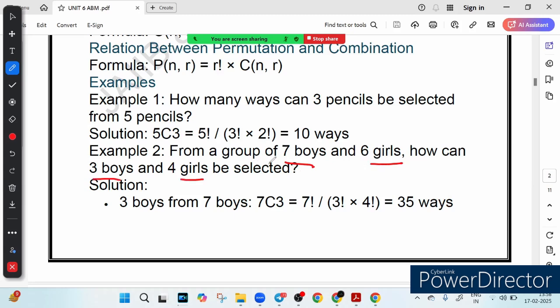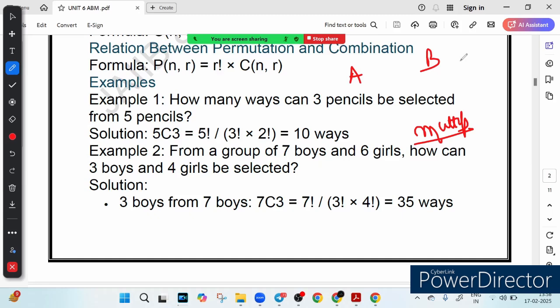Again there is selection. Order does not matter. So you have a group of 7 boys. So what you do here, you will understand the concept of the multiplication theorem. It says that suppose we have to do two works, work A and work B, and the final work will be done when both are done individually.